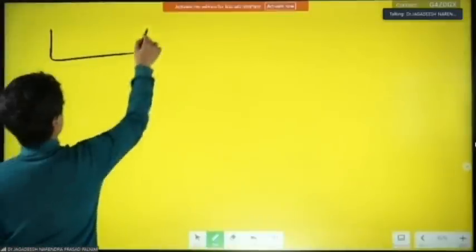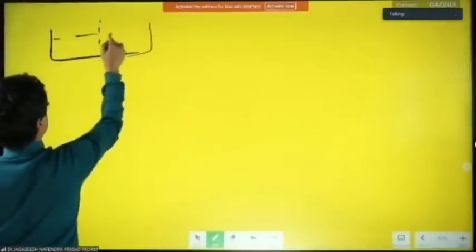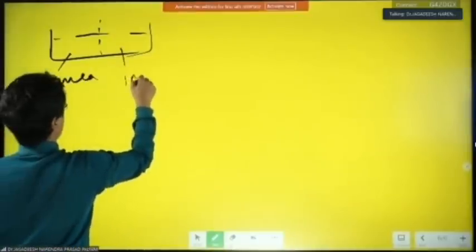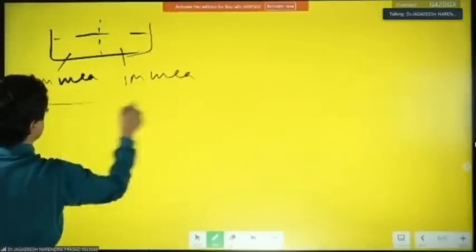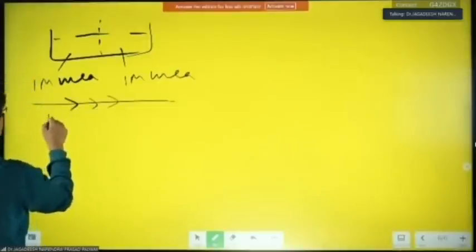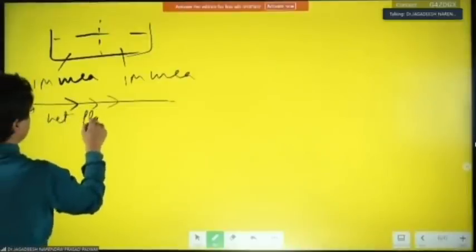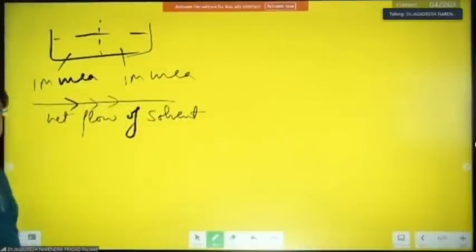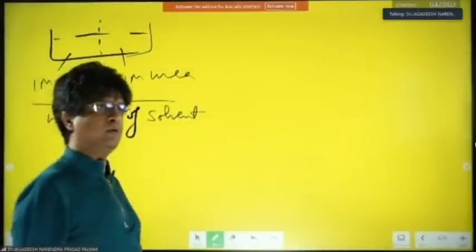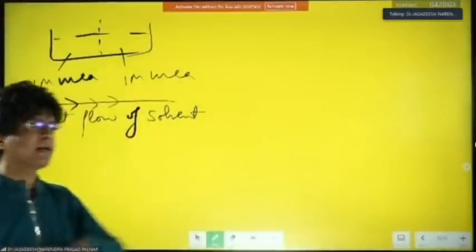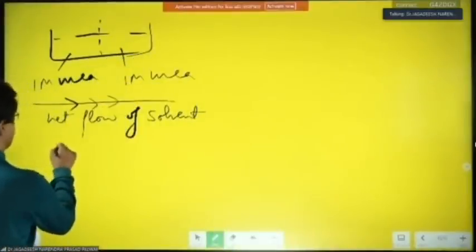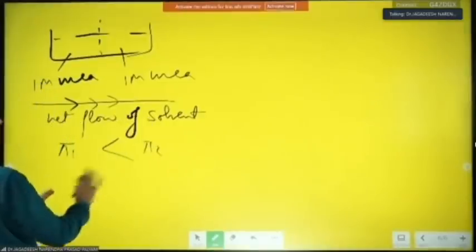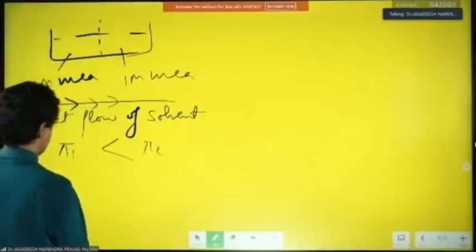अब देखो जरा, इधर देखो. 1 molar urea. 1 molar urea. I'm still saying this is a net flow of solvent. Net flow of solvent. What can you say now? Temperature. Very good. So this is pi 1, this is pi 2. This will be flowing here only if pi 2 is more than pi 1. Compulsory.